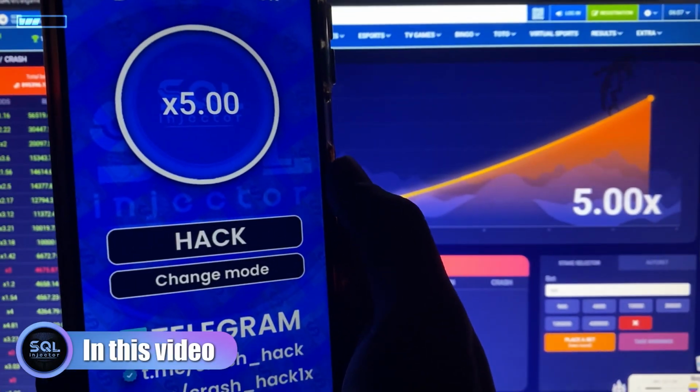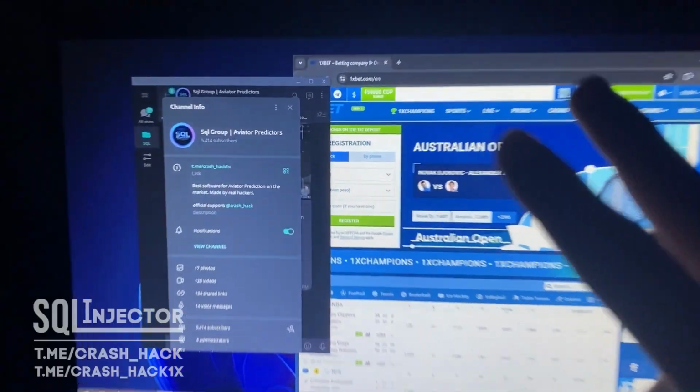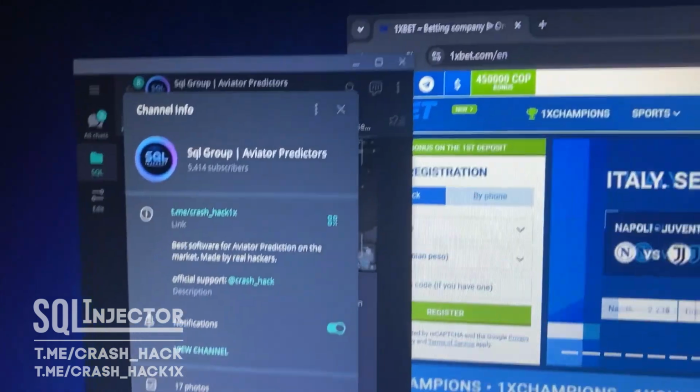Boom, this crazy predictor, this really crazy predictor. Okay guys, I again click hack. Hey guys, look at this, this is my official SQL Aviator predictor.